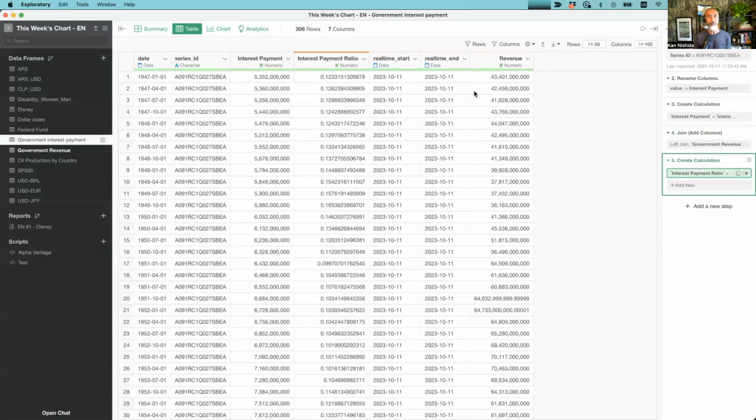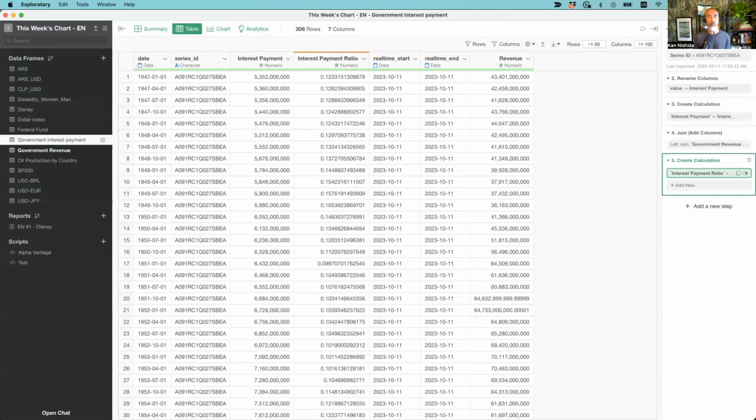So, okay, there you go. This is the ratio. So 0.123, meaning this is like 12.3%. 12.3% of the revenue is being spent on paying for interest payment, for this quarter.